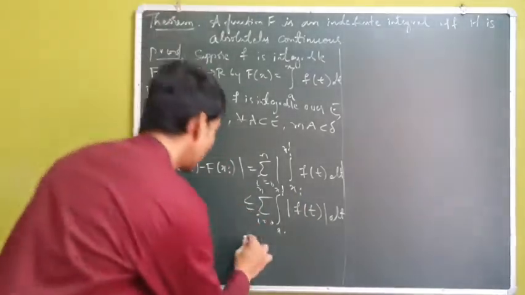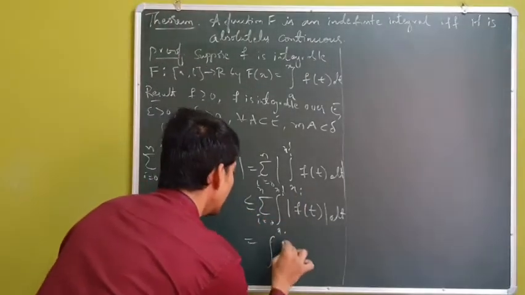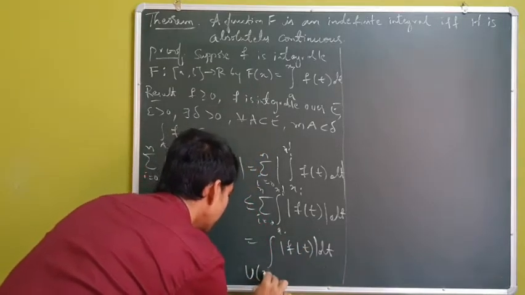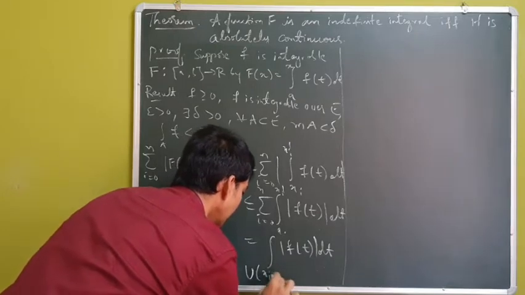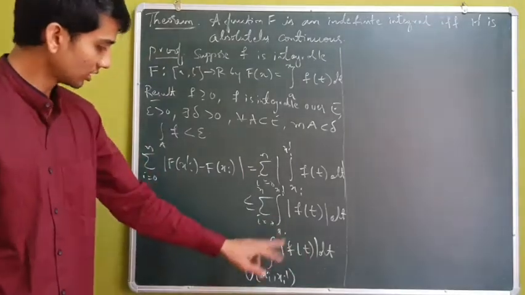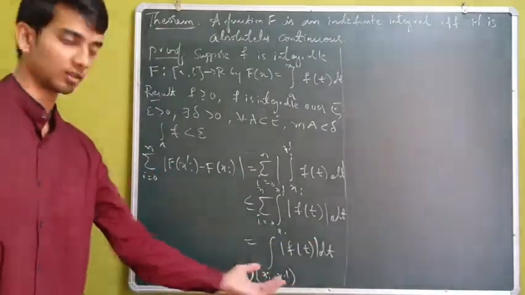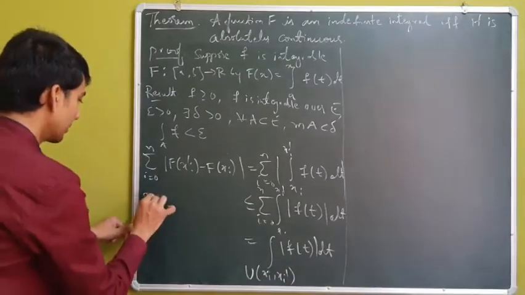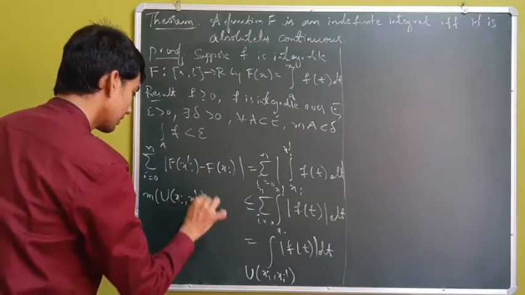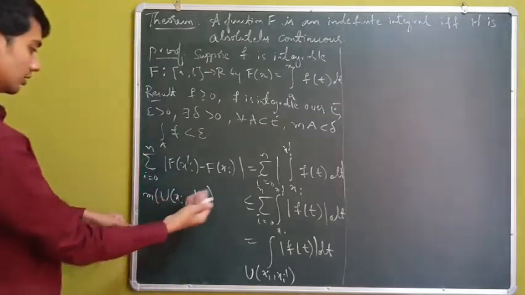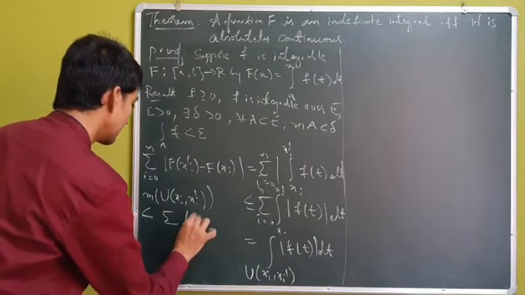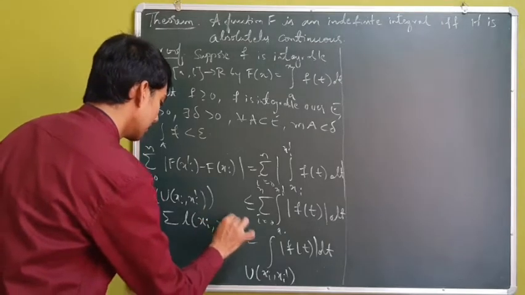And this is nothing but the integral of mod of f of t over the union of the intervals. And if you observe, the measure of the union of these intervals is less than the summation of the lengths of the intervals.